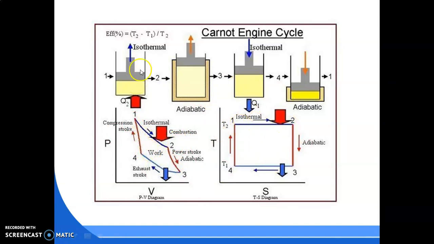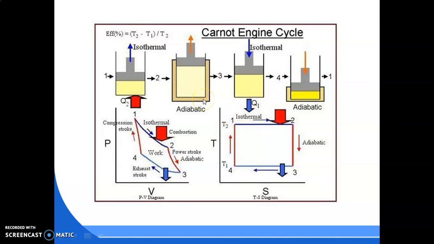1 to 2 is a reversible isothermal expansion. When the gas expands, what will happen? Here we are adding the heat to the hot gases. When you add the heat to the gases, it takes the heat, and its randomness increases. As the randomness of the molecules increases, the degree of randomness is your entropy, and entropy increases. So when you draw the TS diagram, the temperature here remains constant. T1 is equal to T2 is equal to TH. Here entropy will increase from S1 to S2 because we are adding the heat here. When adding the heat, the degree of randomness of the molecules increases.